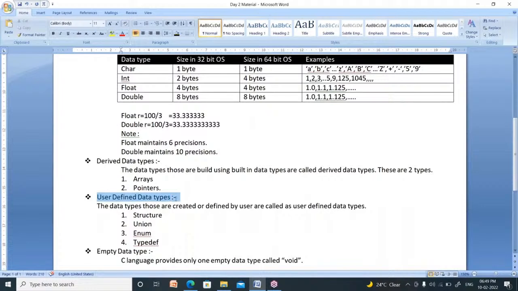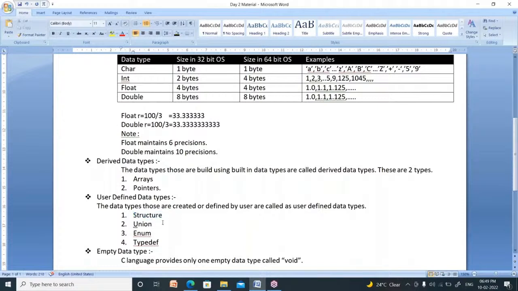Next one is user defined data types. These are data types that are created or defined by you. Its name may be your choice. You can create a data type named Rama, India, or Sita.